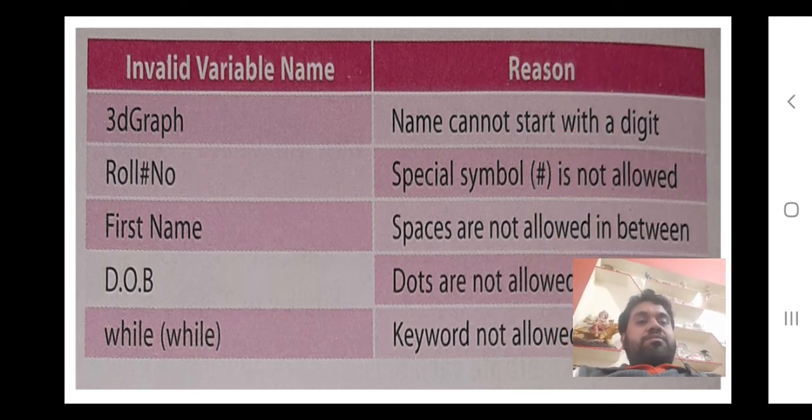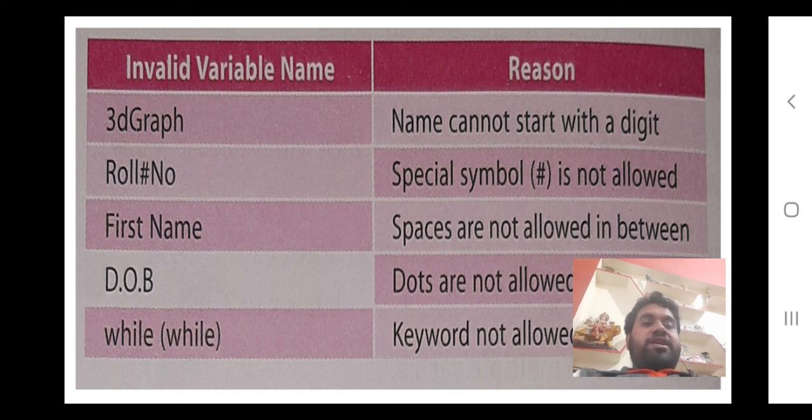Now there are some invalid variable names. 3D graph name: a variable name cannot start with a digit. You can write d_graph3, no problem, but 3D graph you cannot write. They have used a hash symbol, and as they have already told you, we cannot use any symbol other than the underscore.